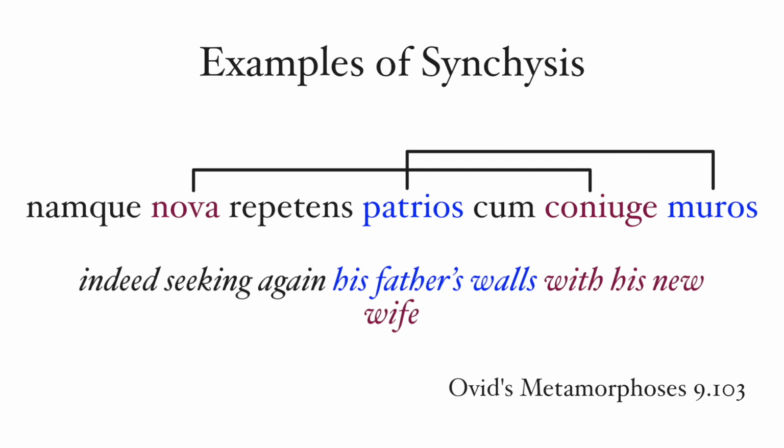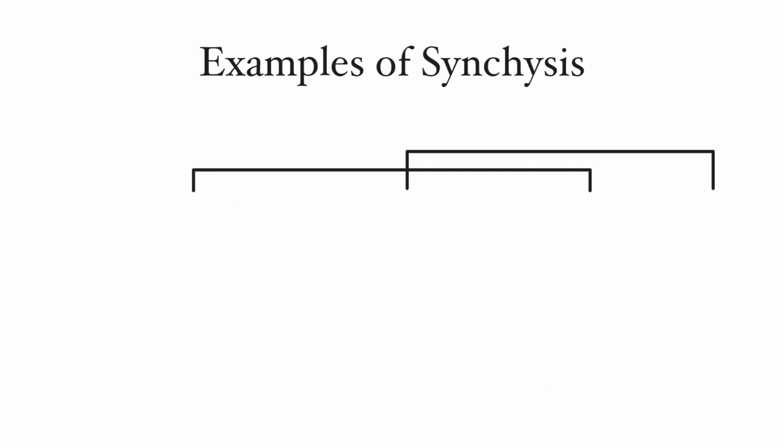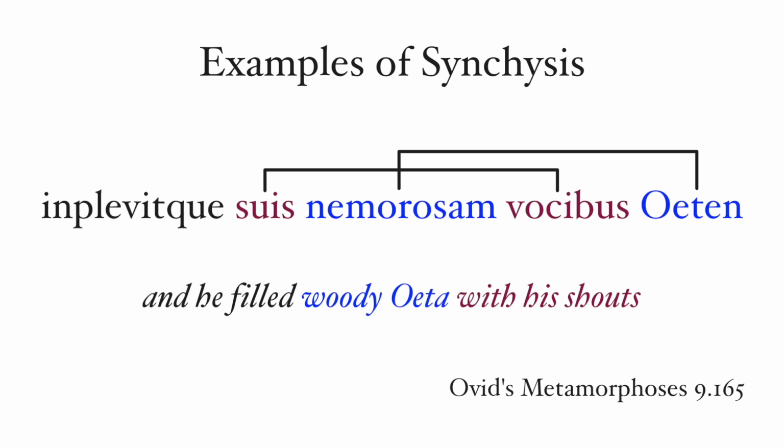So I just did a quick search through Ovid's Metamorphoses, Book 9, and came across a bunch of these. Line 103, Namque novae repetens patrios cum coniuge muros. Indeed, seeking again his father's walls with his new wife. Novae modifies coniuge, patrios muros. Line 165, Implevitque suis nemorosam vocibus Oeten, and he filled woody Oeta with his shouts.